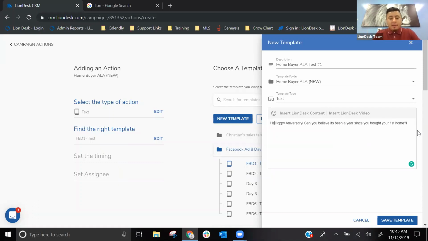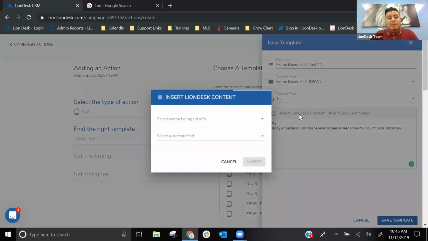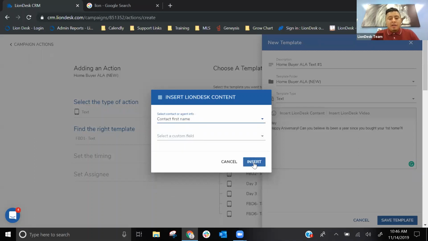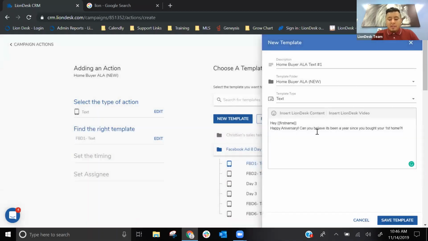So I'm going to go ahead and type in, hey, I'm going to add the first name code. So again, you'll see insert LionDesk content above. You'll click on that. You'll see these drop-down menus. I'm going to click on the first one, and that's where you'll see contact first name. Contact first name, click on insert. So hey, first name, right? That way it customizes it to each person.